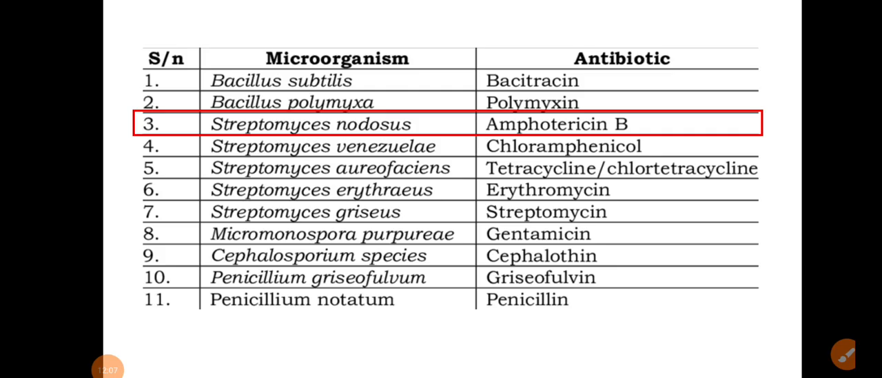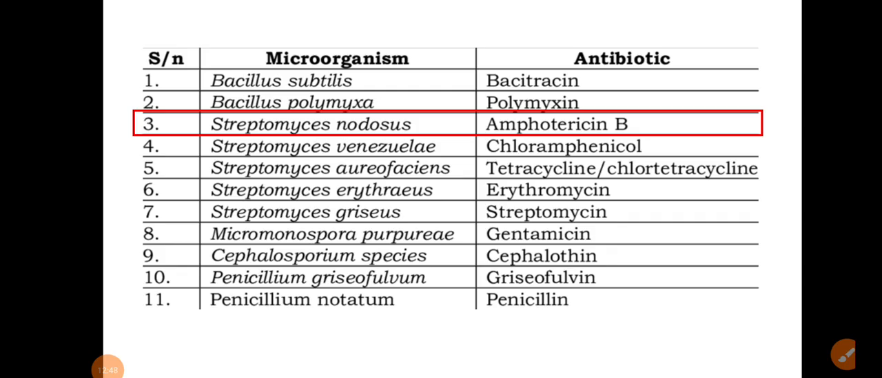Similarly, you have to remember all the microorganism sources for the specific antibiotics: Bacillus subtilis for bacitracin, Bacillus polymyxa for polymyxin, Streptomyces nodosus for amphotericin B, Streptomyces venezuelae for chloramphenicol, Streptomyces aureofaciens for tetracycline or chlortetracycline, Streptomyces erythreus for erythromycin, Streptomyces griseus for streptomycin, then Micromonospora purpurea for gentamicin, Cephalosporium species for cephalothin, Penicillium griseofulvum for griseofulvin, and Penicillium notatum, that is your penicillin.